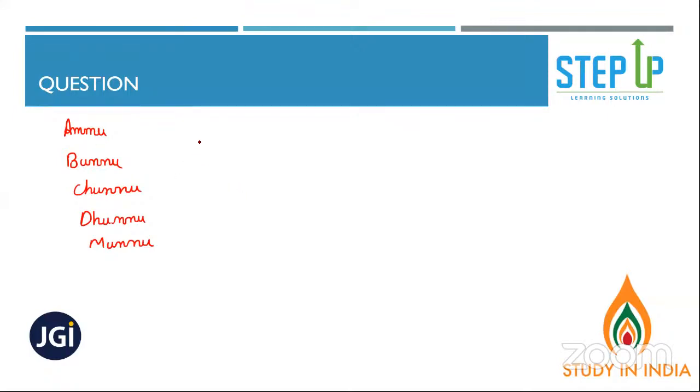Now, list 5 people. Out of 5, we need to select 3. So we'll try 5C3. Out of 5, if we need to select 2, this will be 5C2. Out of 5, if we need to select 4, this will be 5C4. Did you understand so far? Out of these 5 people, if we have to select 3 people, it is 5C3. If we have to select 2 people, it is 5C2. If we have to select 4, then it is 5C4. Now I'm taking this case, 5C2.